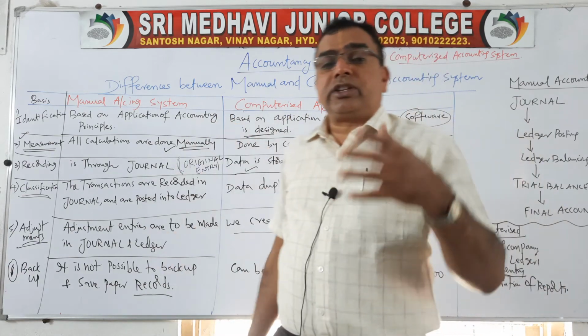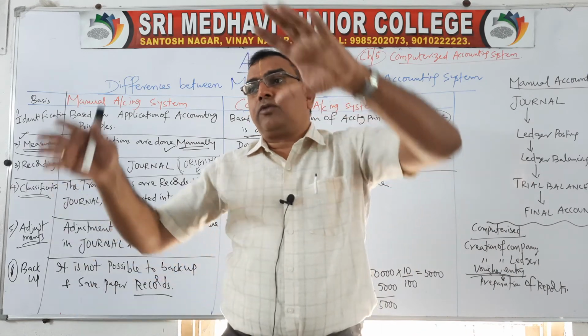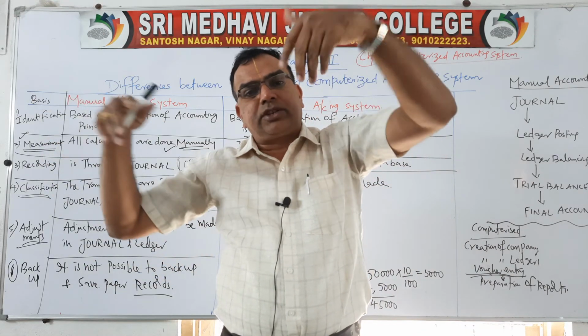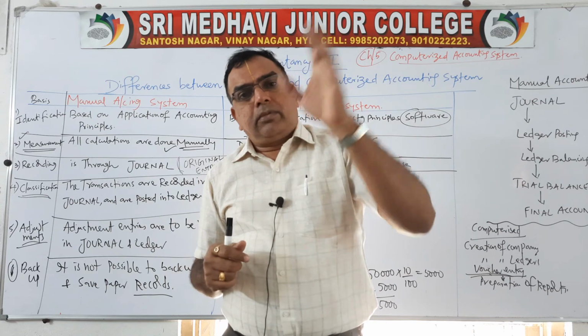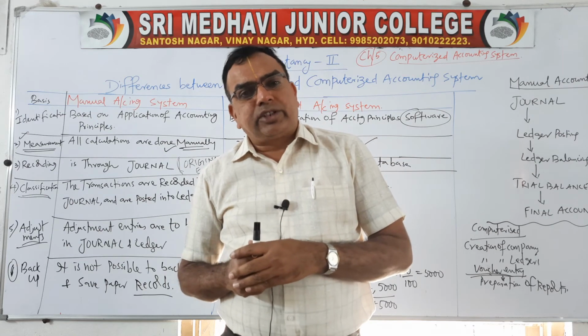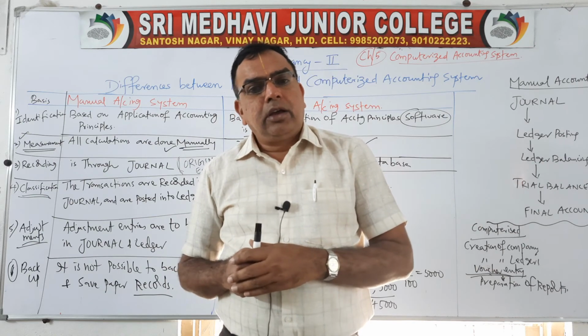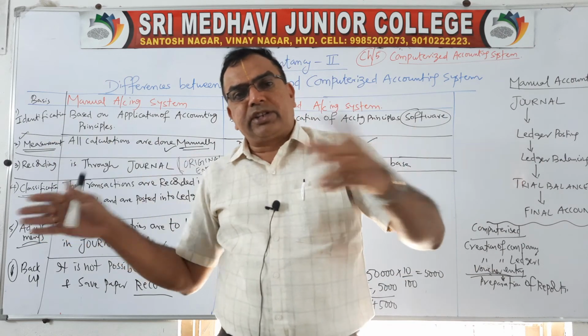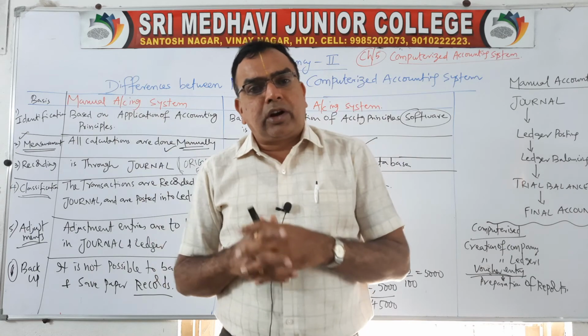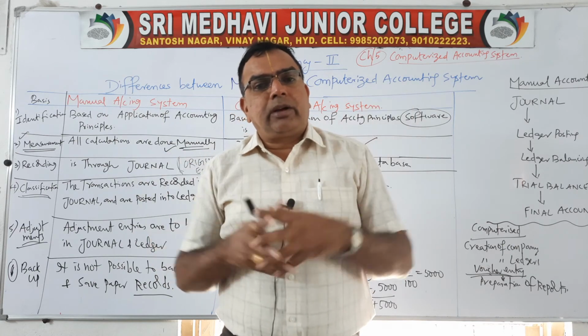Whereas in a manual accounting system, it is not possible. For example, unfortunately, your factory or office premises has a fire accident or some flood. Your office is flooded. All your files, papers and accounting registers are drowned in water. So you can't get them back.